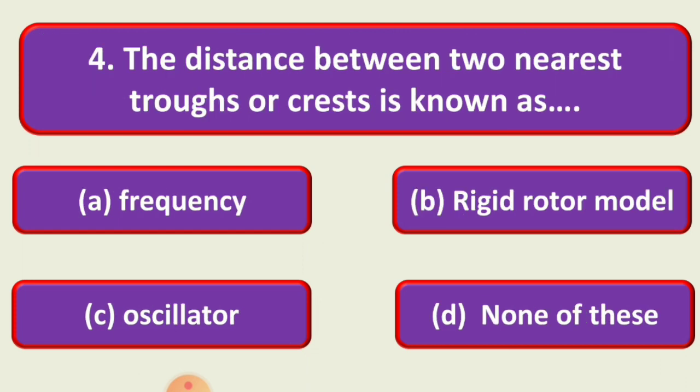Next question, the distance between two nearest crests or troughs is known as, and the options are: first, frequency; B, that is rigid rotor model; C, that is oscillator; and D, that is none of these. And the correct option is C, that is oscillator. The distance between two nearest crests and troughs is known as oscillator.